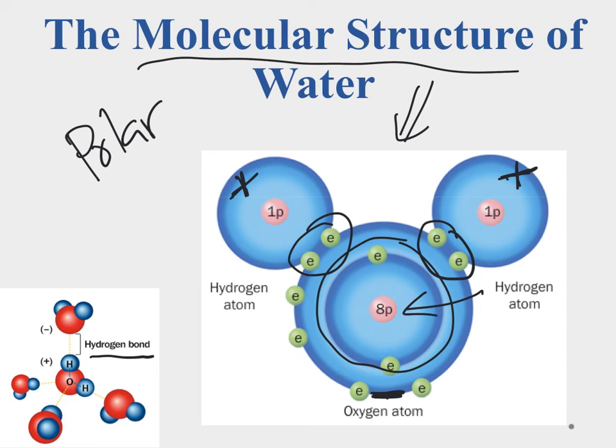So because this hydrogen is slightly positive and this oxygen is slightly negative, in nature, remember, opposites attract, and those two are going to kind of hold on to each other in a weak bond. But if we get enough of them there, then we can kind of see how water has some unique properties because of this.